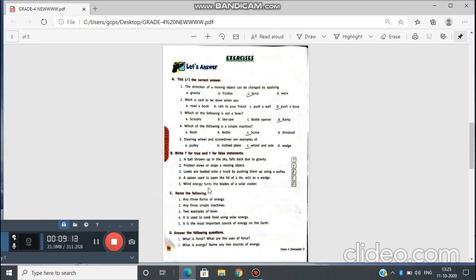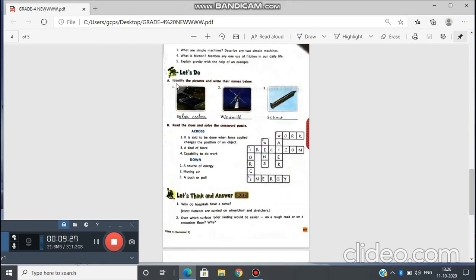Now, exercise number C and D. These are the question answers. Learners, I am sending the PDF of these two exercises C and D. Okay, you have to write these answers in your science notebook. Okay, learners, identify the pictures and write their names below. What is it? Have you seen this picture? This is a solar cooker. Okay, and this is a windmill. And the third one is a screw.